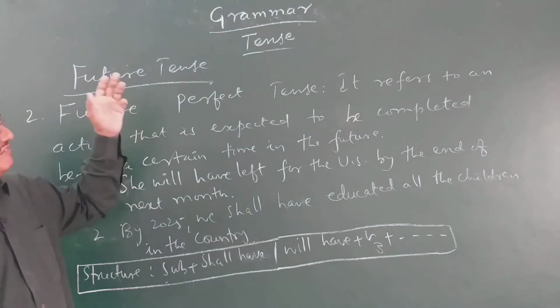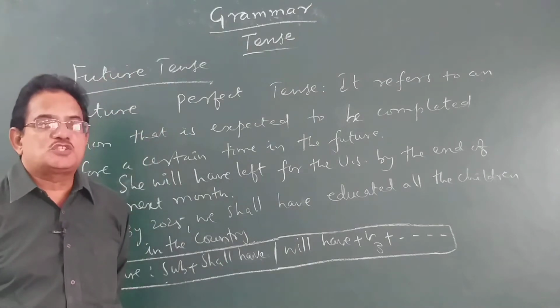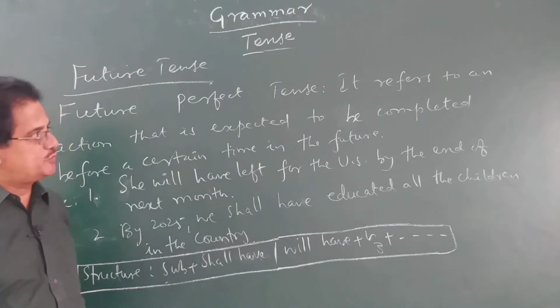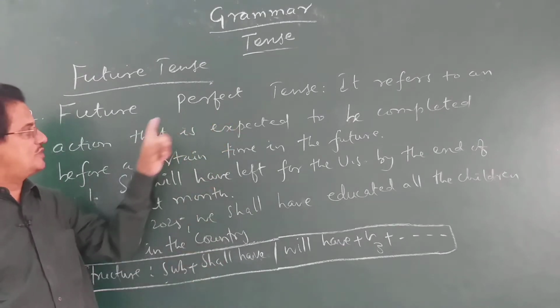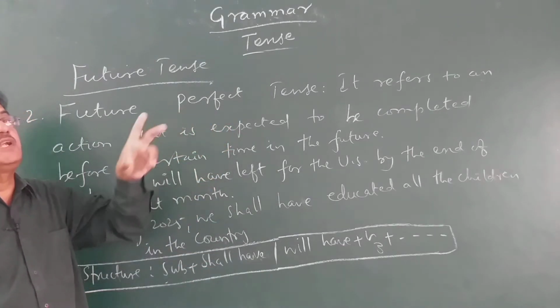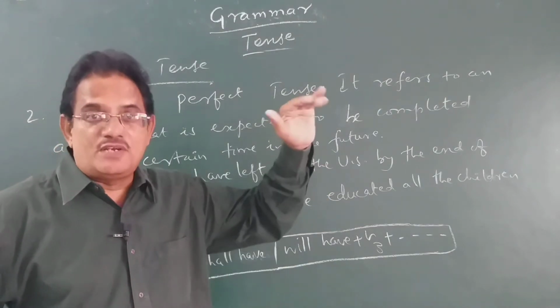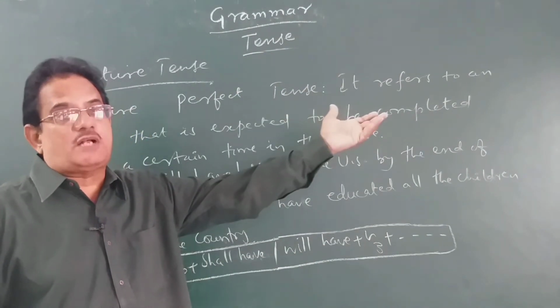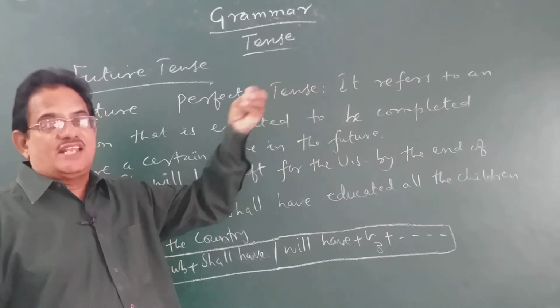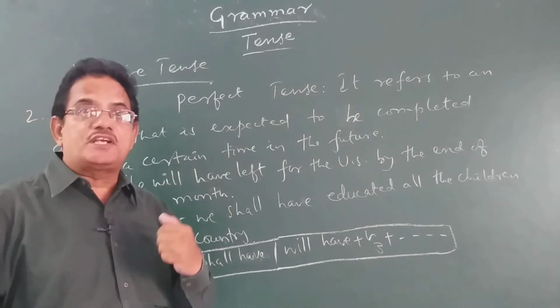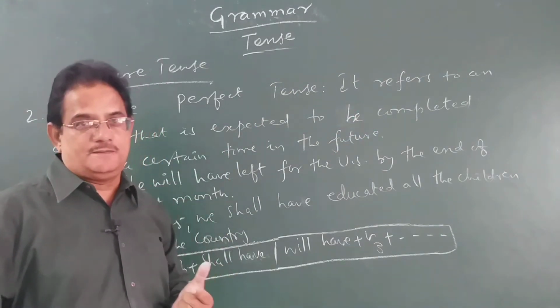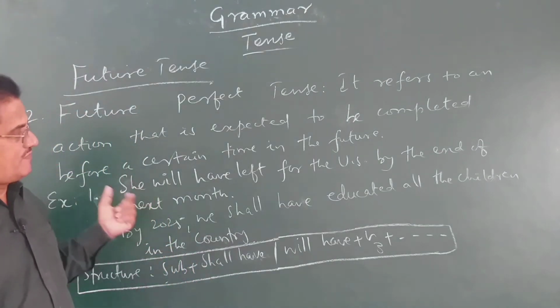Past perfect tense is used to refer to actions which were completed just before certain time in the past. Now let us see what exactly the future perfect tense refers to. Future perfect tense refers to an action that is expected to be completed before a certain time in the future. When an action was completed before a certain time in the past, we use past perfect tense. When an action is expected to be completed before a certain time in the future, we use future perfect tense.